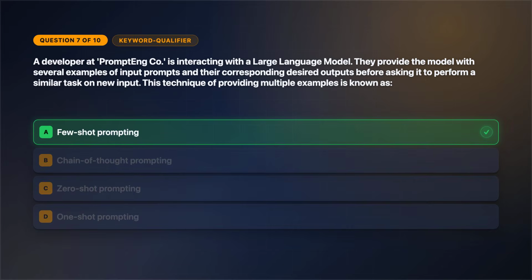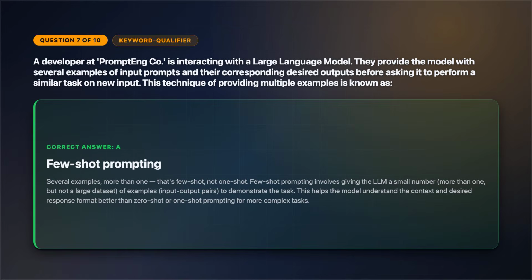The correct answer is option A. Several examples, more than one. That's few shot, not one shot. Few shot prompting involves giving the LLM a small number, more than one but not a large dataset, of examples, input-output pairs to demonstrate the task. This helps the model understand the context and desired response format better than zero-shot or one-shot prompting for more complex tasks.